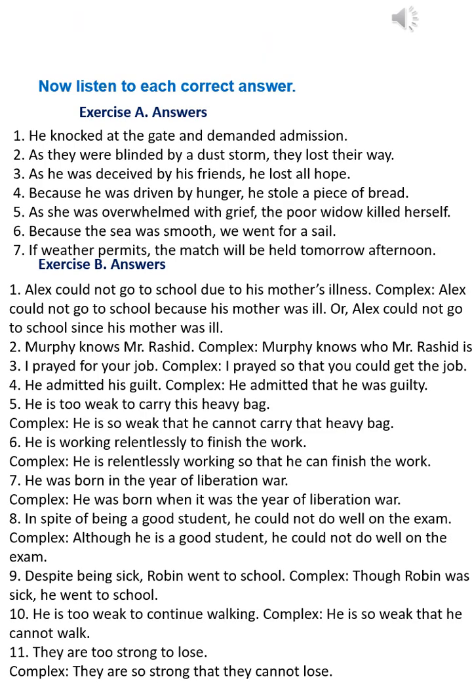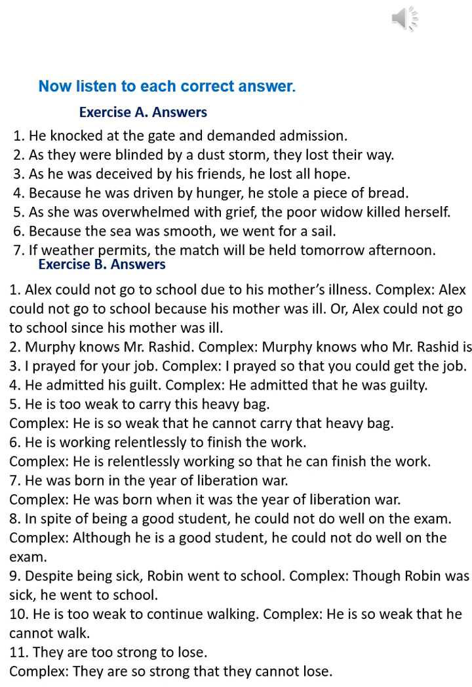Exercise A. Answers. 1. He knocked at the gate and demanded admission. 2. As they were blinded by a dust storm, they lost their way. 3. As he was deceived by his friends, he lost all hope. 4. Because he was driven by hunger, he stole a piece of bread.